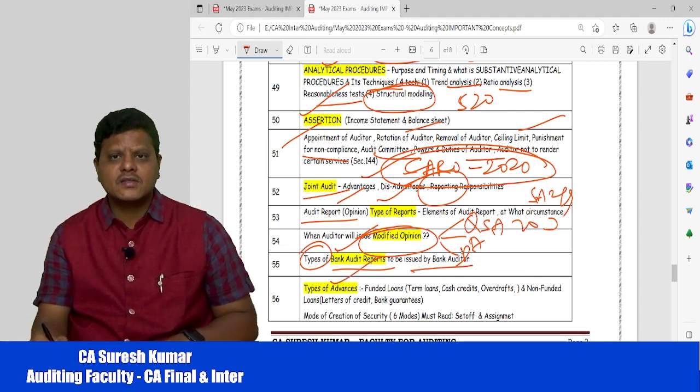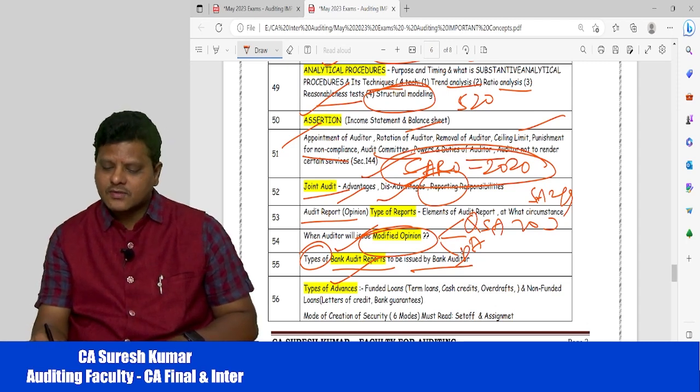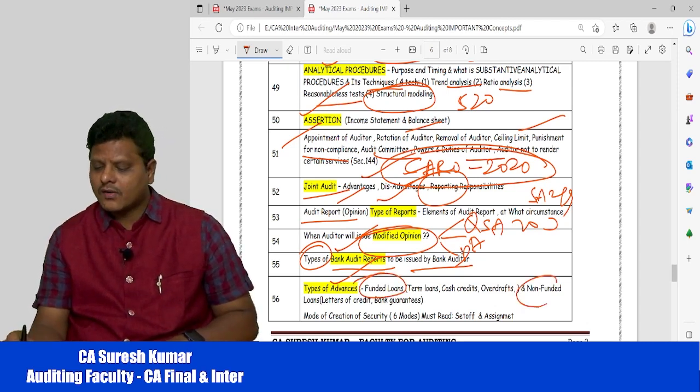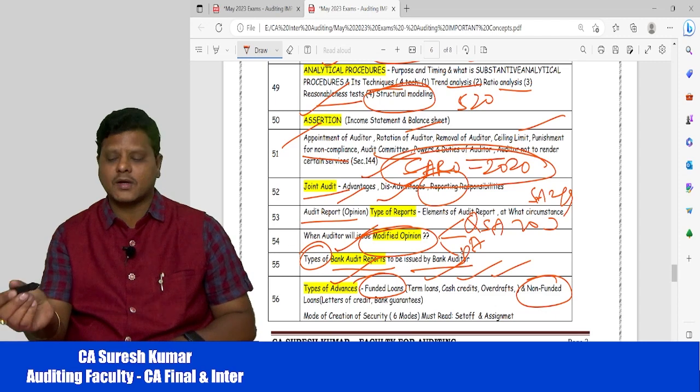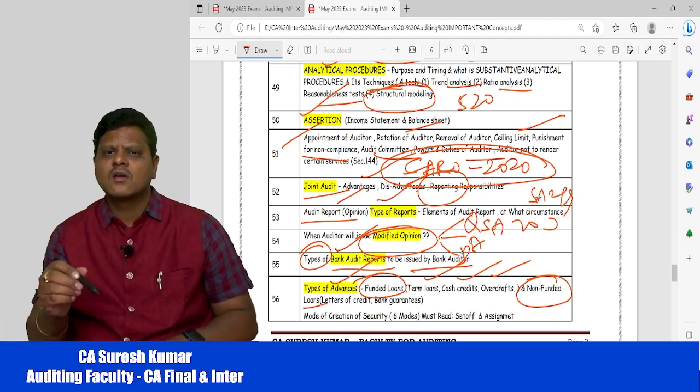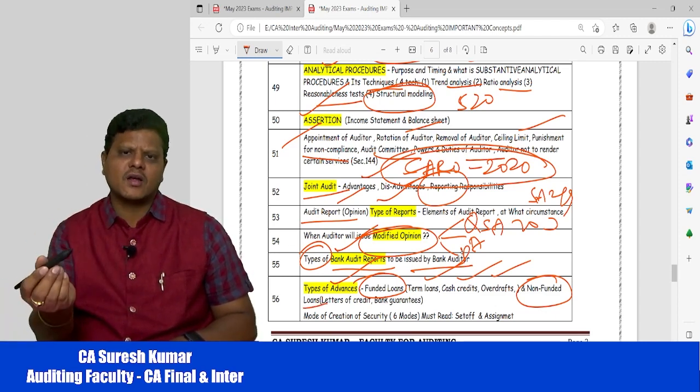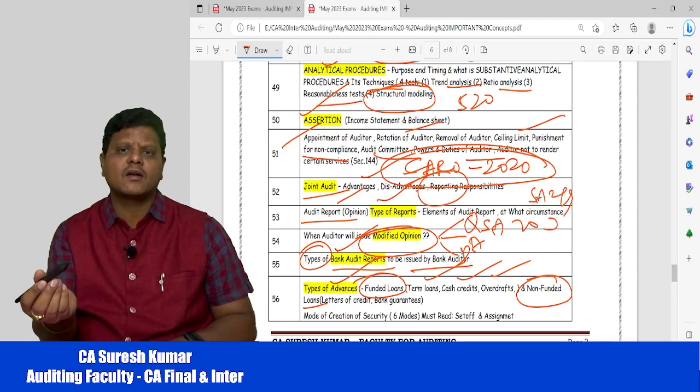Then in case of banks, we have different types of advances that we give to the customers, and these types of advances are funded and non-funded advances. Funded advances are term loan, cash credit, overdraft. That means transfer of money to the bank account of the customer. Non-funded advances means only giving assurance by way of letter of credit or bank guarantee.